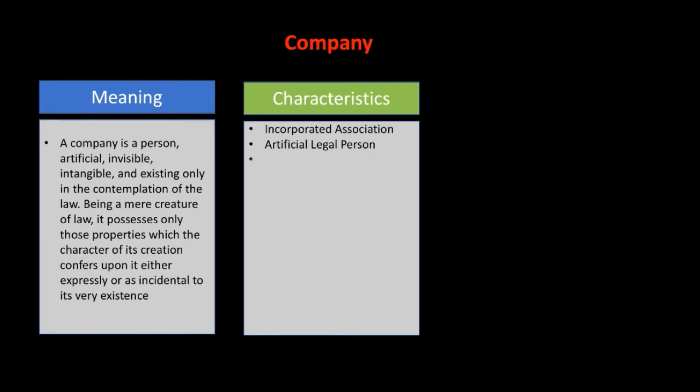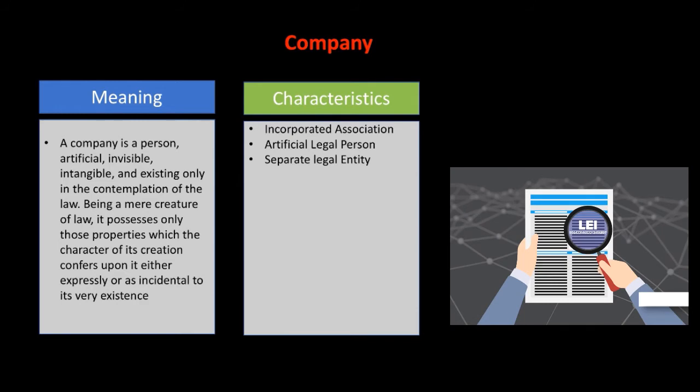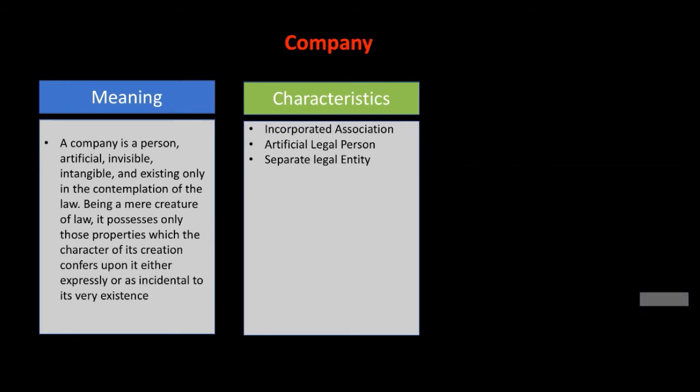The next point is separate legal entity. Of course it has all the features that are integrated into this, that is, under the name of the company, so it is a separate entity, a legal entity. And so now I believe you must have understood what is legal, artificial, separate. Okay, so now the next characteristic is